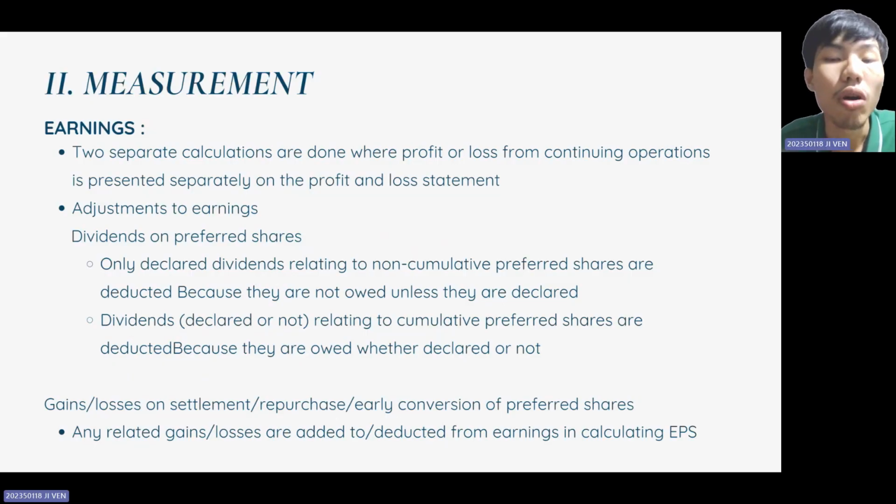Gains or losses from settlement, repurchase, or early conversion of preferred shares must also be considered. Any related gains or losses are added to or deducted from earnings in the EPS calculation. Understanding these adjustments is important because they ensure EPS reflects the correct earnings available to ordinary shareholders.